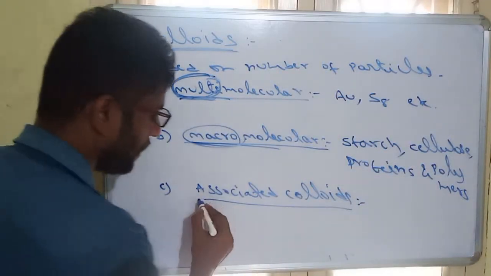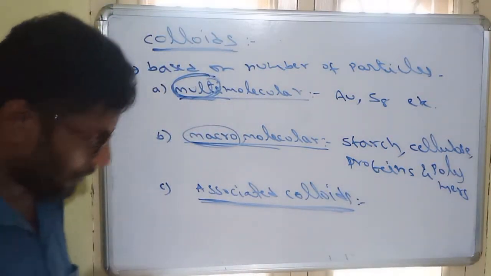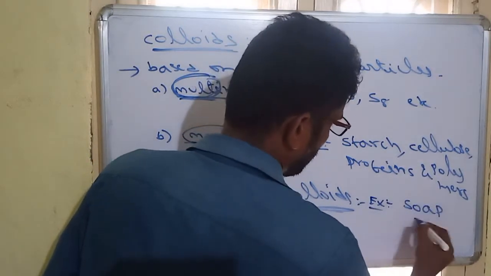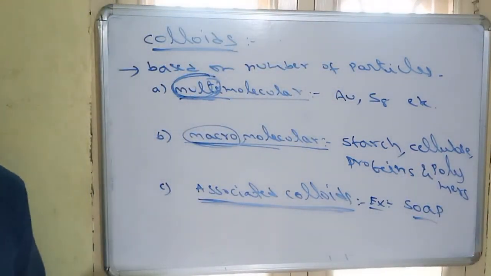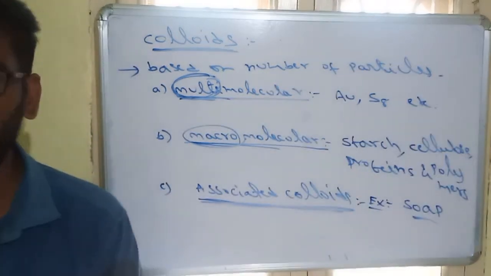And the third one is associated colloids. So what are associated colloids? The best example of an associated colloid is soap. Soap is an associated colloid.